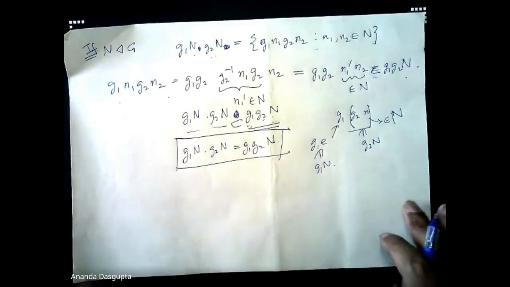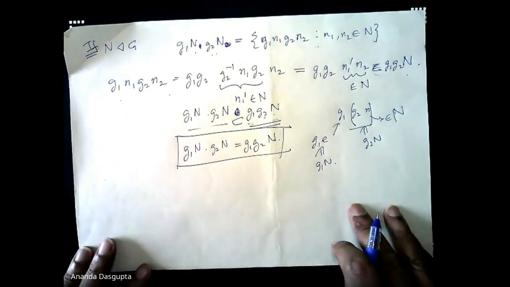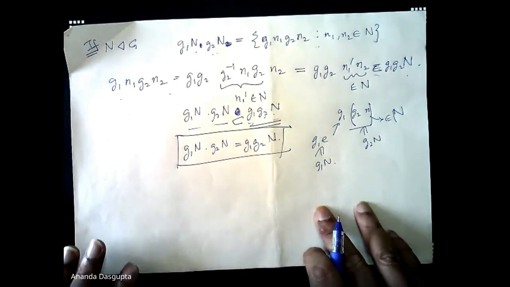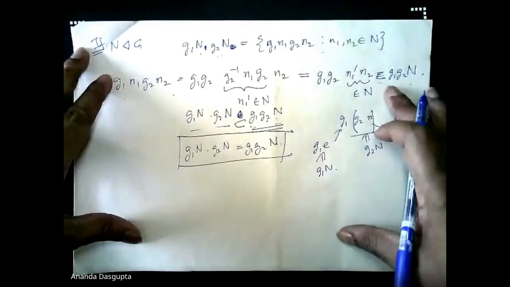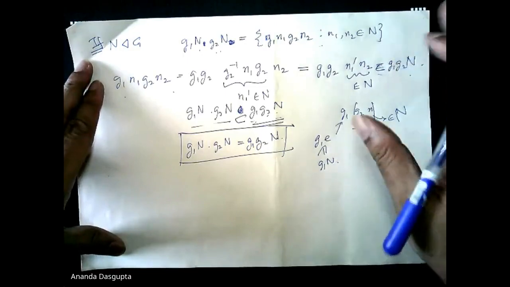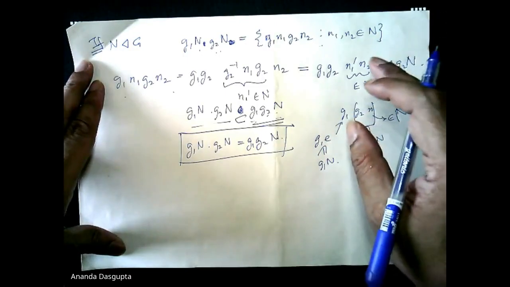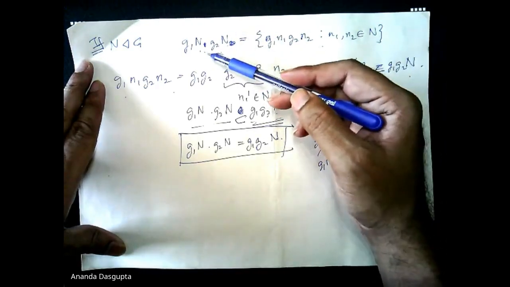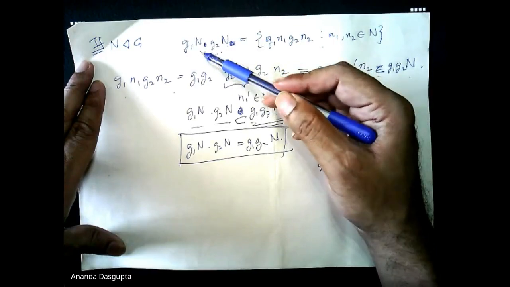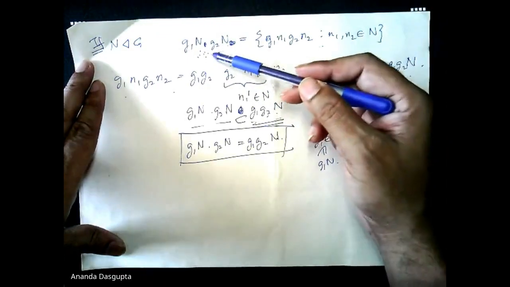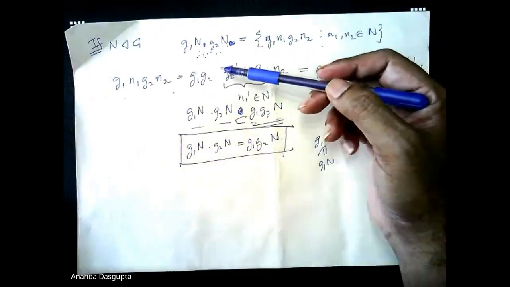Okay, have we proven now that the small gNs form a group? The answer is no. We have not proven anything of that kind. All we have proven right now is that we have crossed just the first hurdle. We have managed to show that this multiplication rule that we have used for arbitrary subsets of a group, specifically now for cosets with respect to a normal subgroup, this multiplication at least is closed. You multiply two cosets, you get a coset.